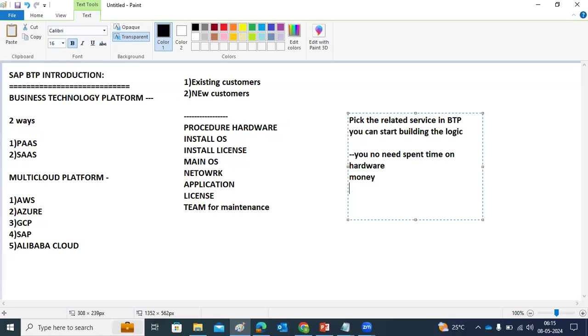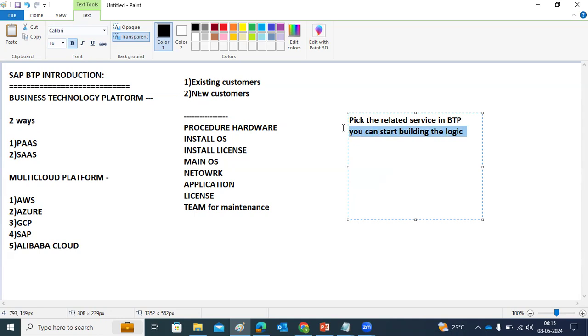So there are a lot of benefits here. Tomorrow itself, if you want to start a business application, you can take it today, and in the next 1 hour you can start building the logic of your business applications and everything.